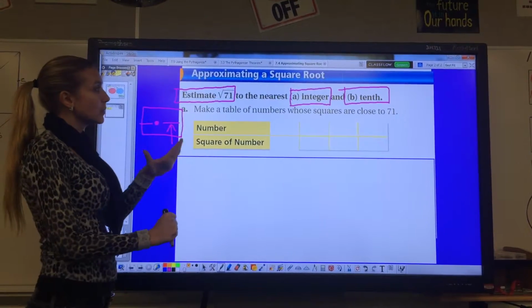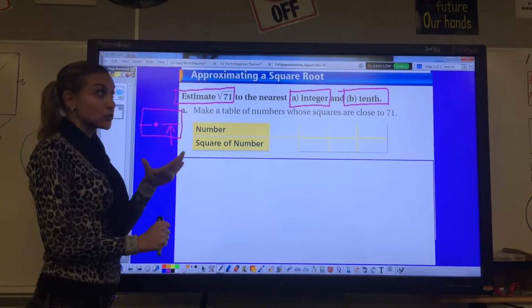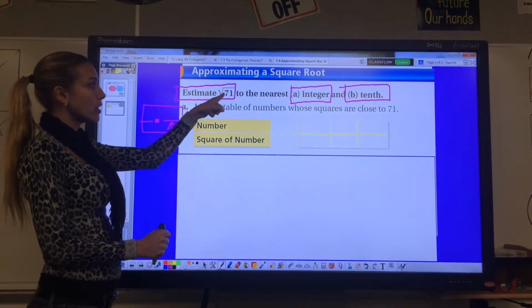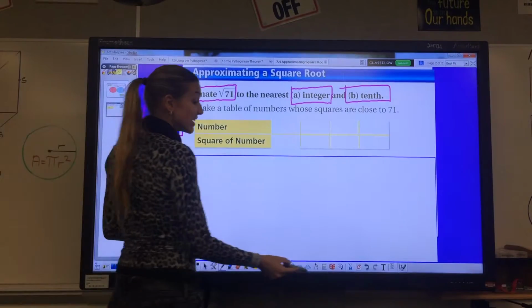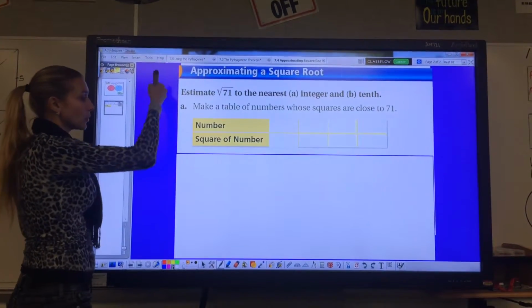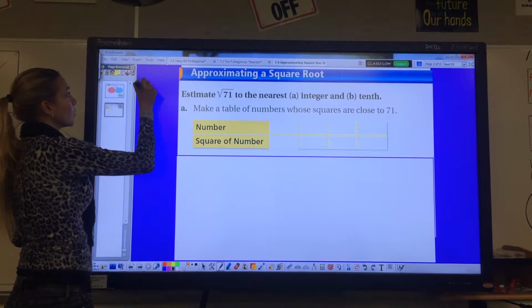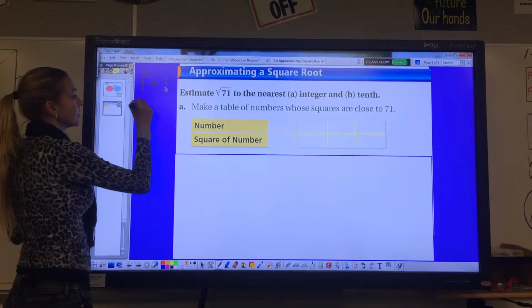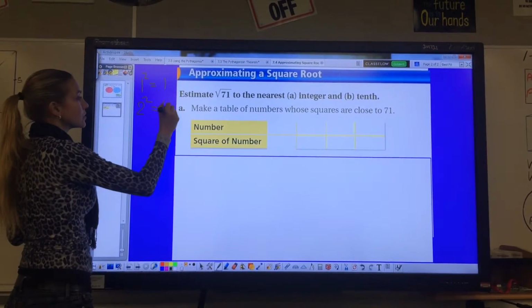So I have to think about my perfect squares to figure out what is actually square root of 71. So we're going to go through our perfect squares. 1 squared is 1. 2 squared equals 4.